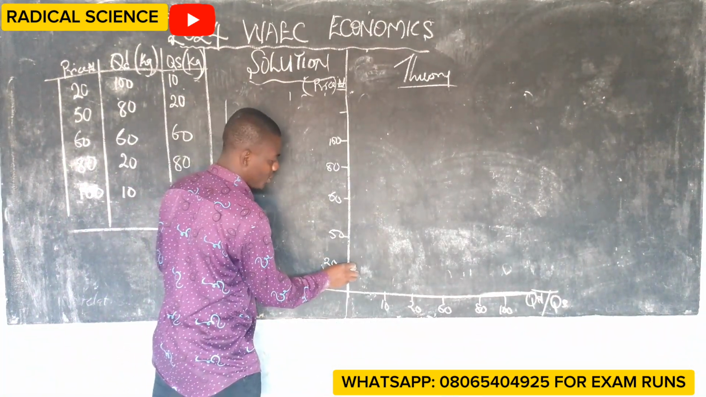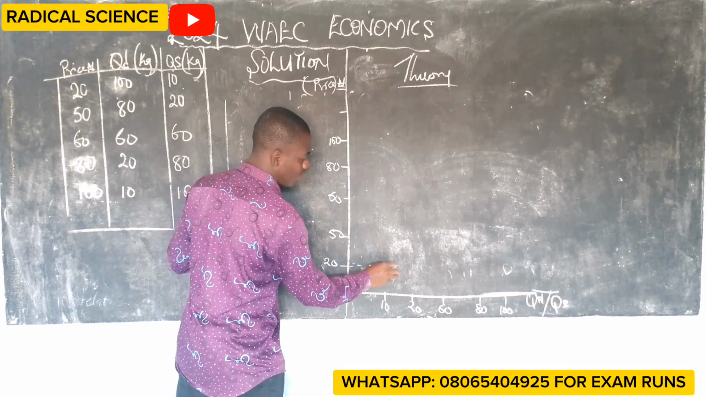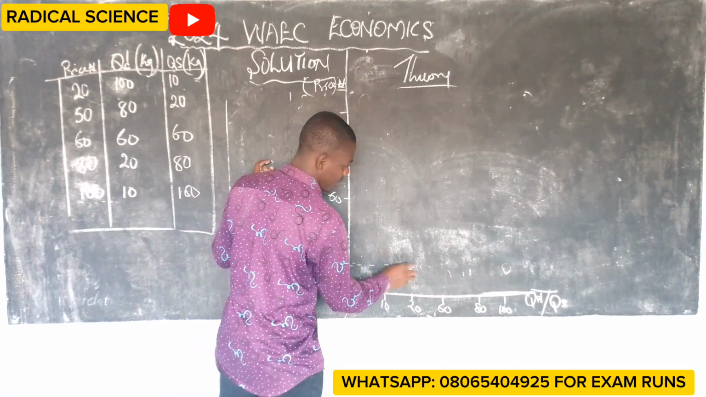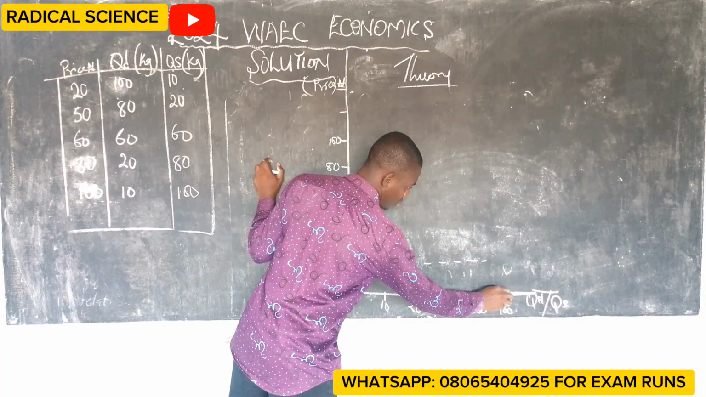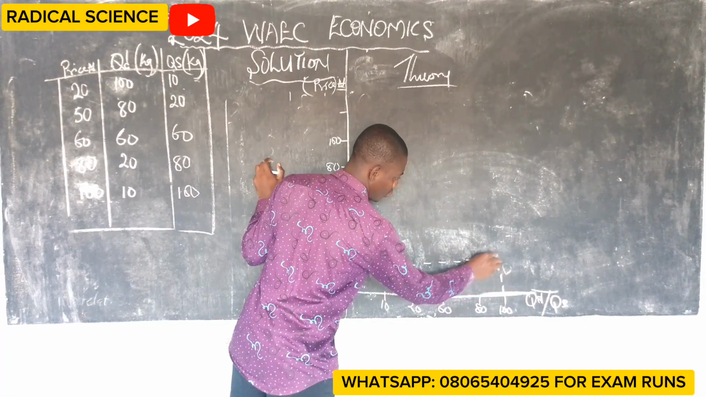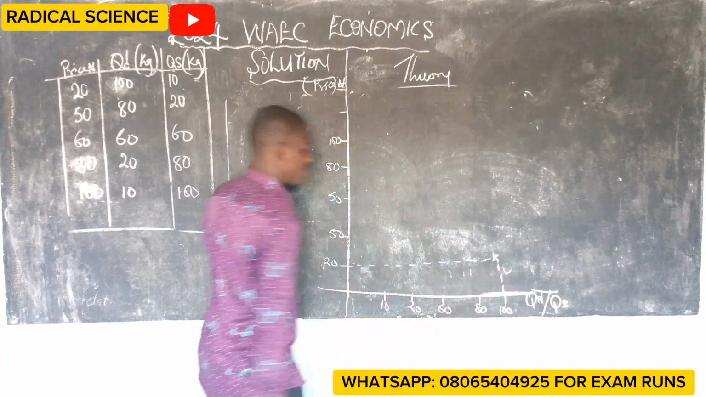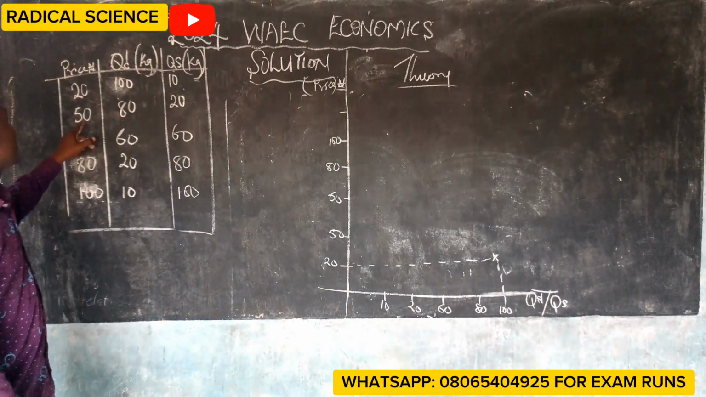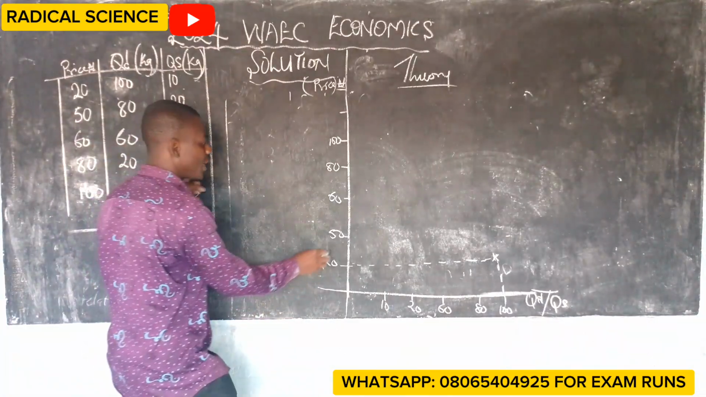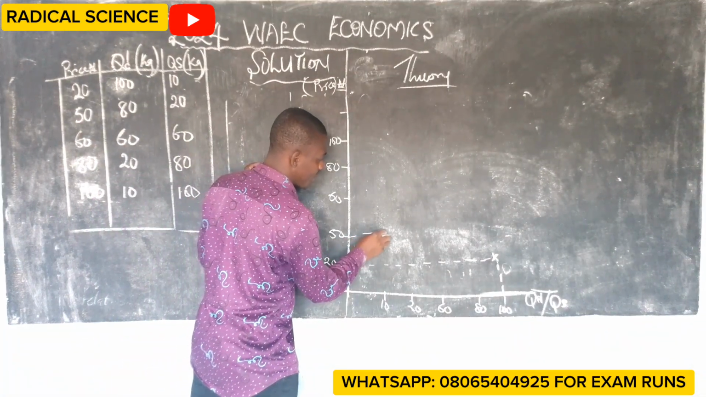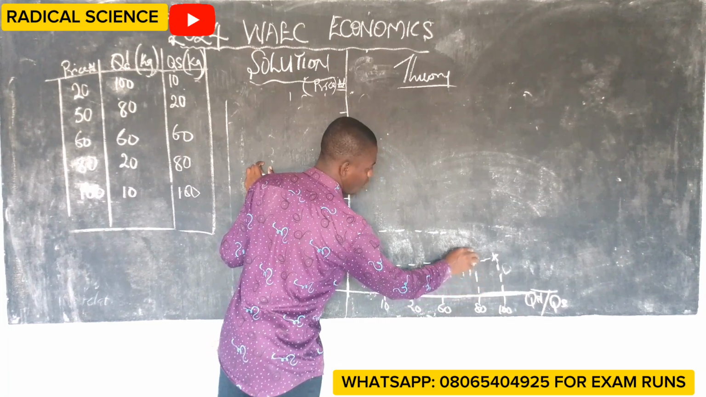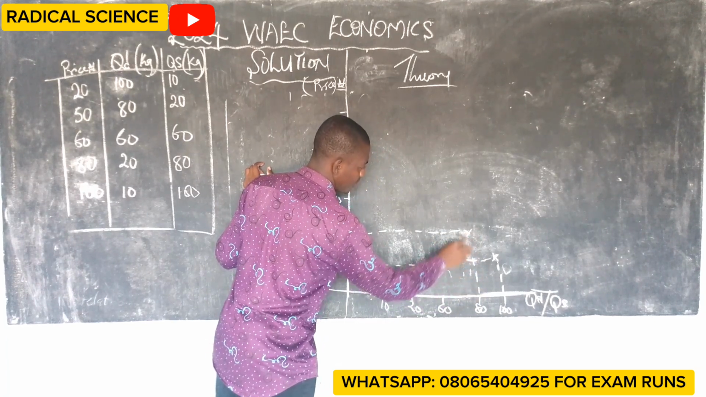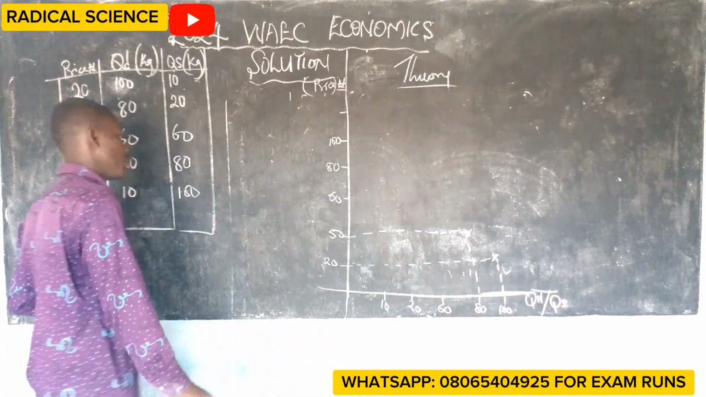I trace it this way. This is 20 naira. I trace it with my broken line. Please make it straight, until you come to 100. Use an asterisk to denote it. And the next one is 50 naira. At 50 naira, if you check, it is 80 that was demanded. Please make your work neat. I'll use an asterisk to denote it.